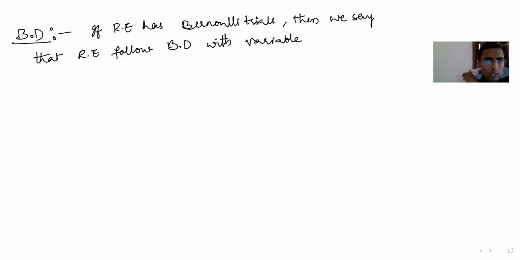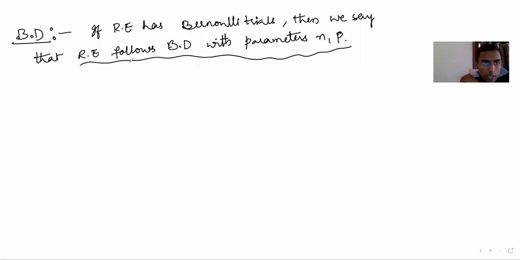If a random experiment has Bernoulli trials, I said, Bernoulli trials, then we say that random experiment follows binomial distribution with parameters n comma p. This is what you should understand. This we can write in a mathematical way.